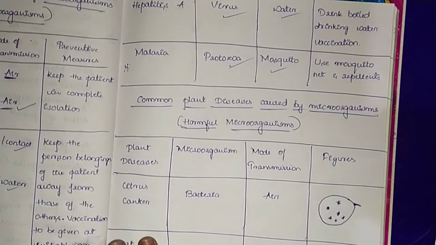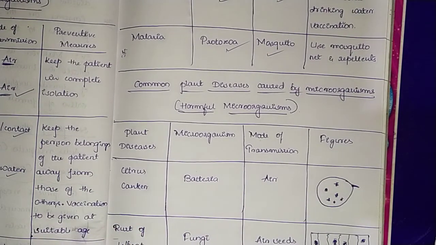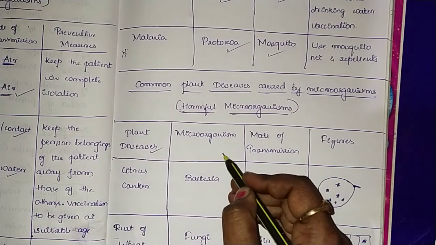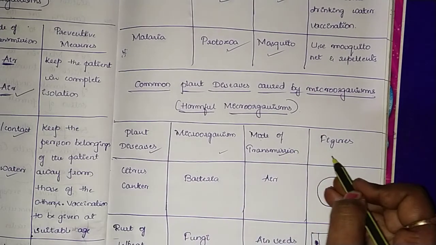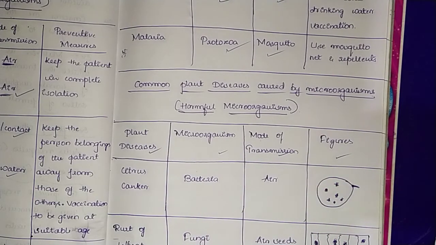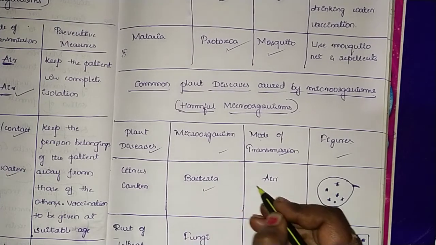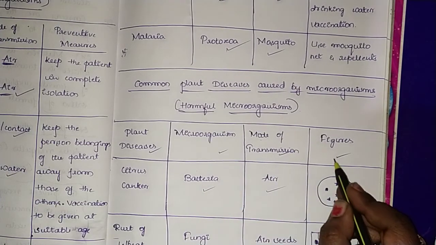And next we have common plant diseases caused by microorganisms. Common human diseases we have gone through, so we also have common plant diseases, caused by harmful microorganisms. Okay, so among these let's study in detail. We have plant diseases, the second column microorganisms, then the mode of transmission and figures. Okay, among plant diseases we have citrus canker. The microorganism is bacteria, the mode of transmission is through air, and the figure is this.